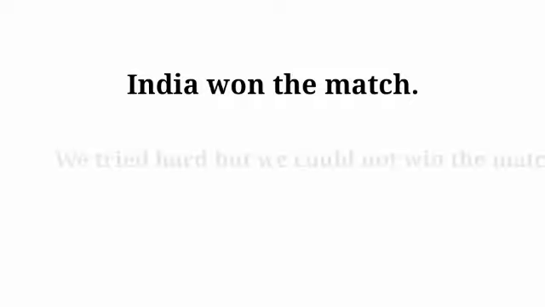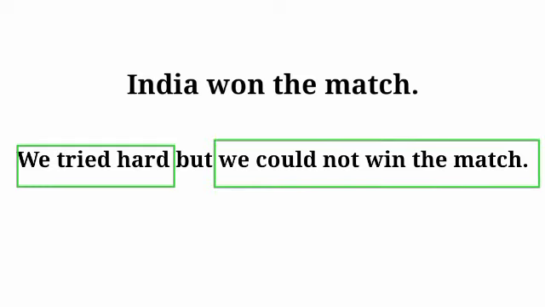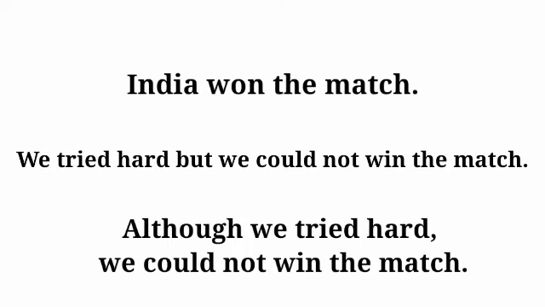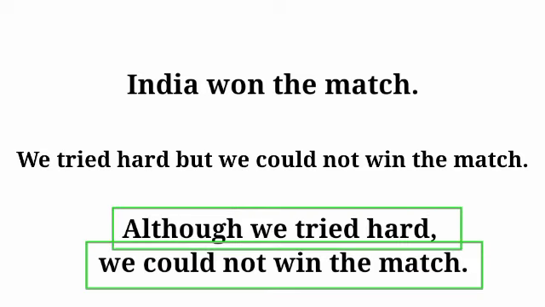The second sentence has a compound structure. It has 2 independent clauses. We tried hard and we could not win the match. Both these clauses are joined by the coordinating conjunction, that is but. Such a sentence is a compound sentence. The third sentence has a complex structure. It has a main clause, we could not win the match, and a subordinate clause, although we tried hard. Such a sentence is known as a complex sentence.